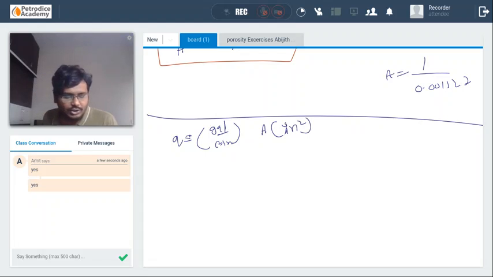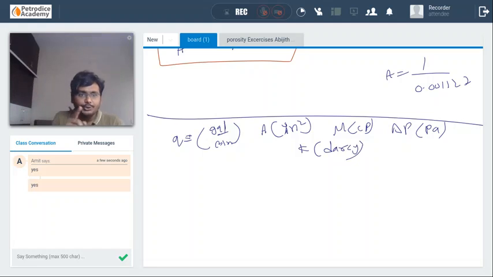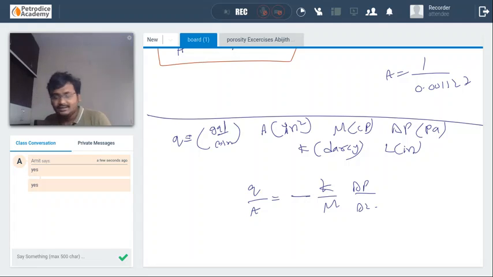Q is in gallon per minute, A is in inches square, viscosity is in centipoise, delta P is in Pascal, K is in Darcy. Length is also in inch. Q by A is equal to dash, this is the conversion factor, K by mu, delta P by delta L. Consider this is a new system that has been defined, so you need to find the conversion factor for this particular question.